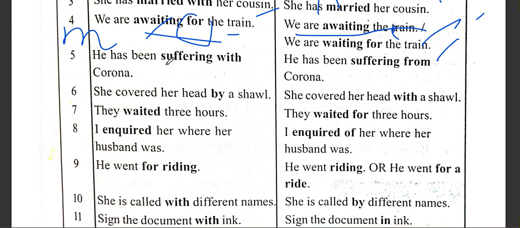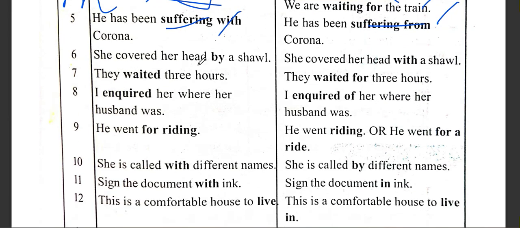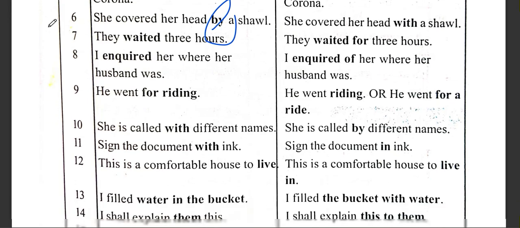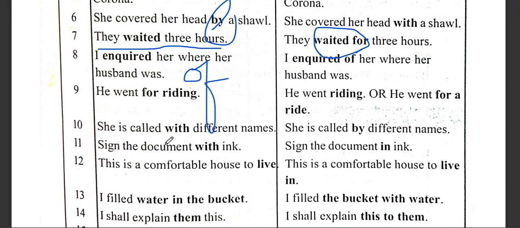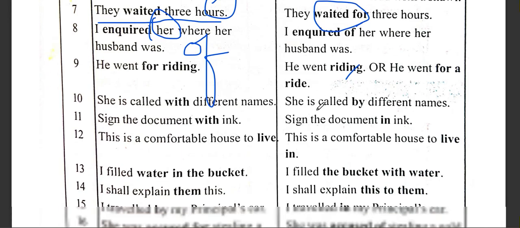Okay. Suffer word takes from. So it should be suffering from. She covered her head with a shawl. They waited 3 hours. They waited for 3 hours. As I said, wait for is a phrase. I inquired. Inquiry word will take one preposition of when we have a listener. I inquired to whom? Of her. I inquired of her. He went for riding. So he went riding or he went for a ride.